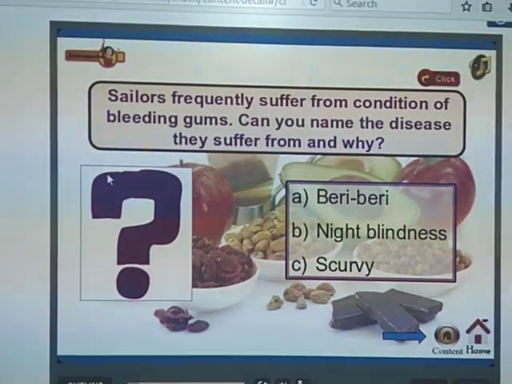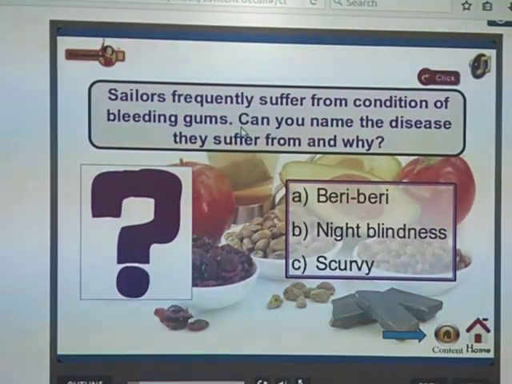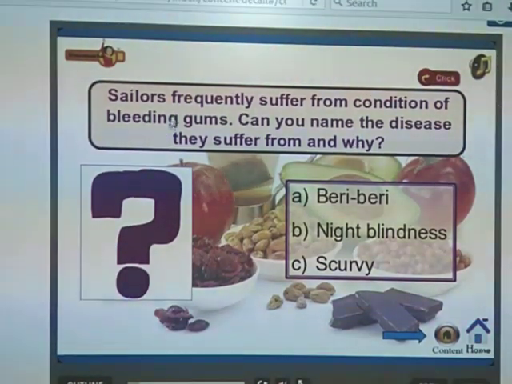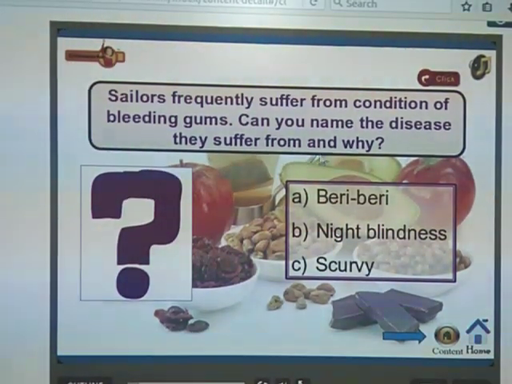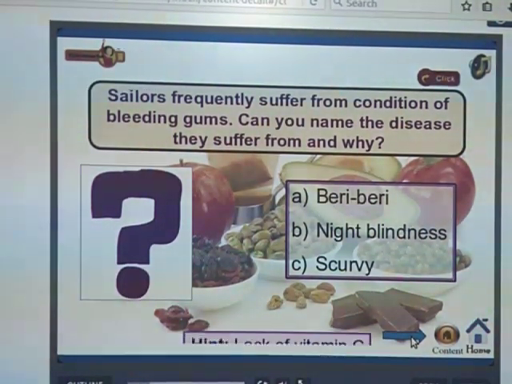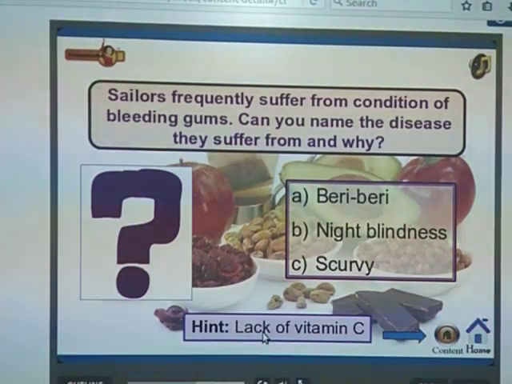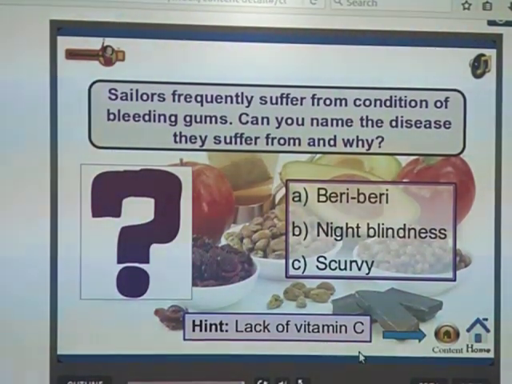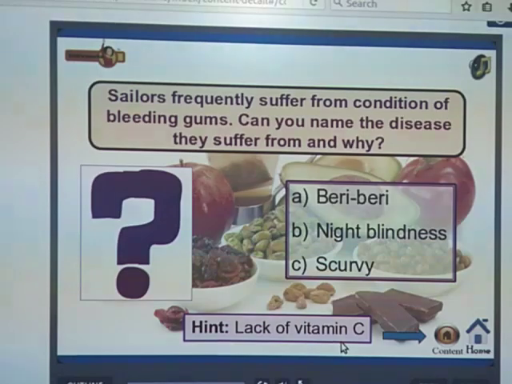Next, there is a question for you. Sailors frequently suffer from the condition of bleeding gums. Can you name the disease they suffer from and why? Beriberi, night blindness or scurvy? Here is a hint for you: lack of vitamin C. Which kind of disease is caused by the lack of vitamin C?